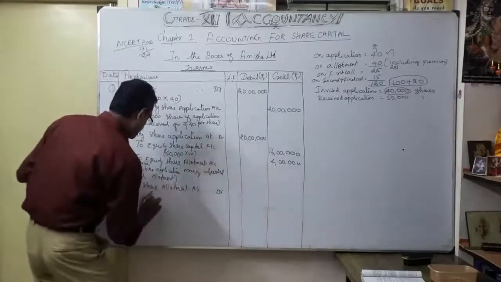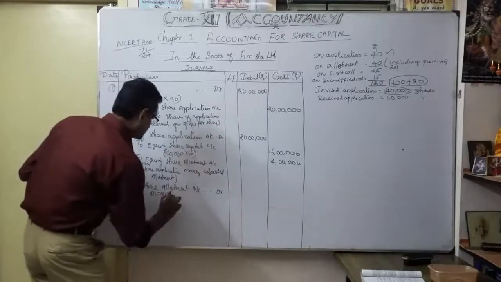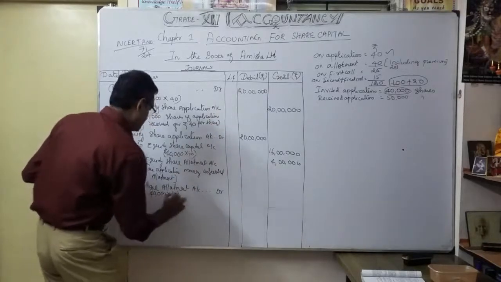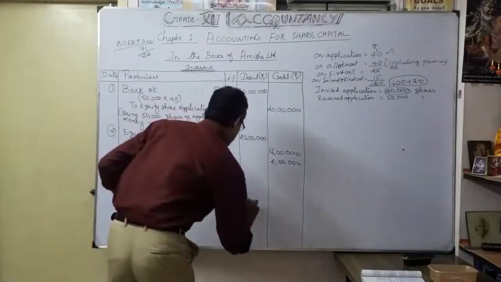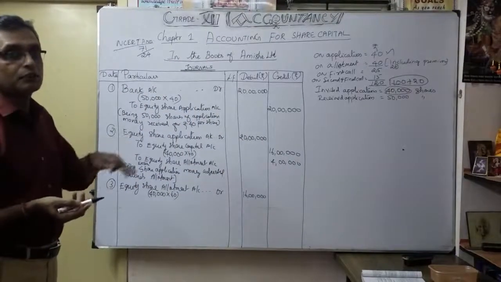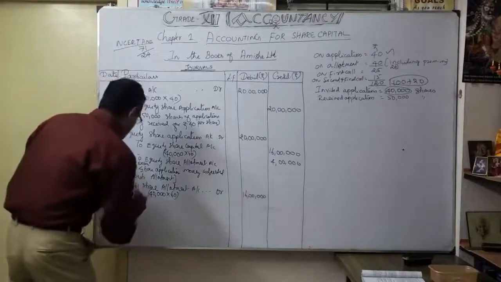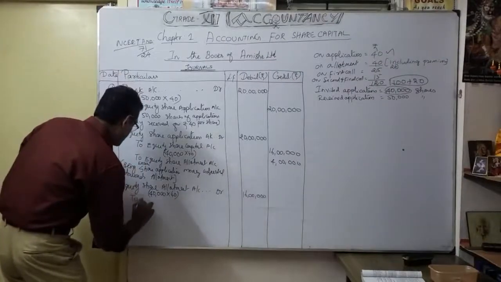As you know, 40,000 into 40 rupees, so naturally coming to 16 lakhs. Okay, so under that only 20 rupees is going to be transferred to equity share capital because it is issued at a premium of 20 rupees.